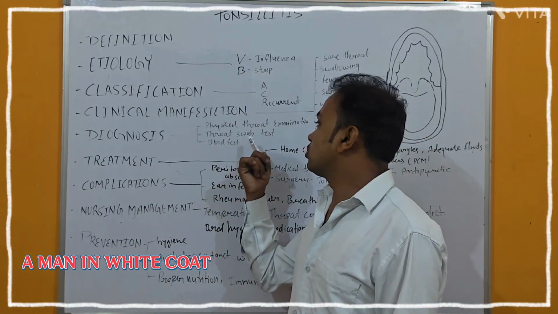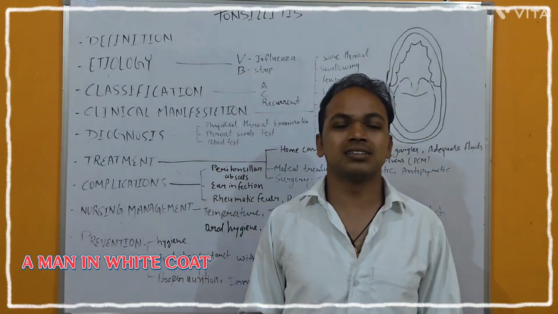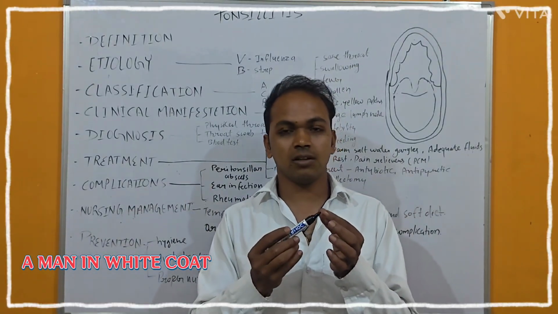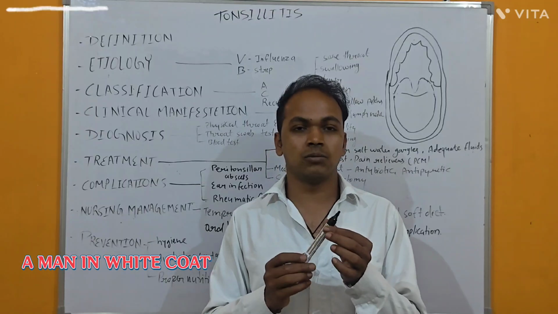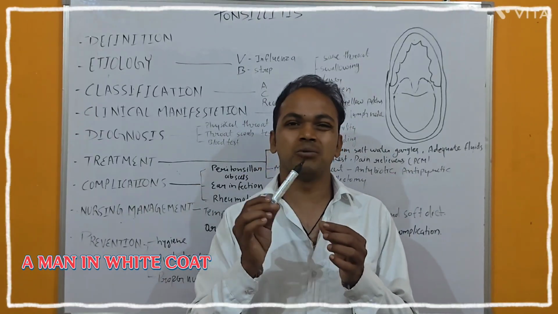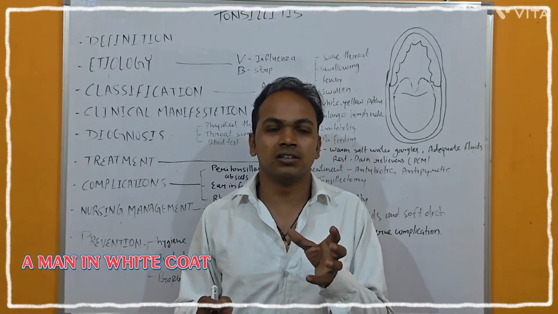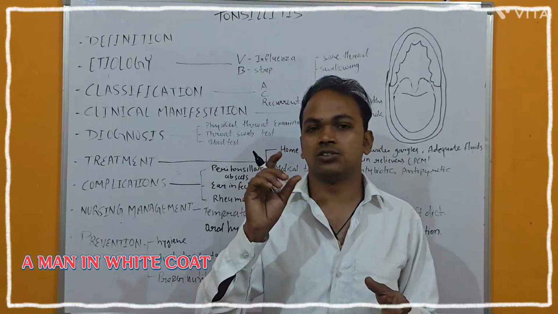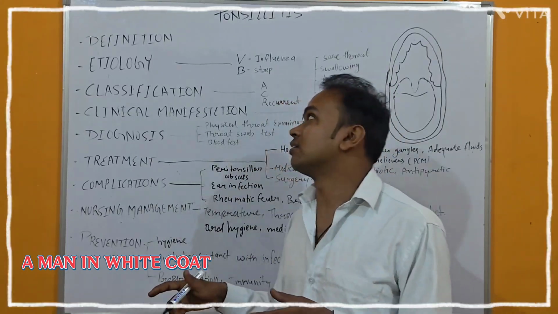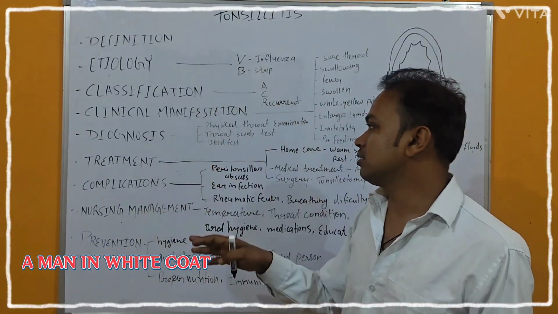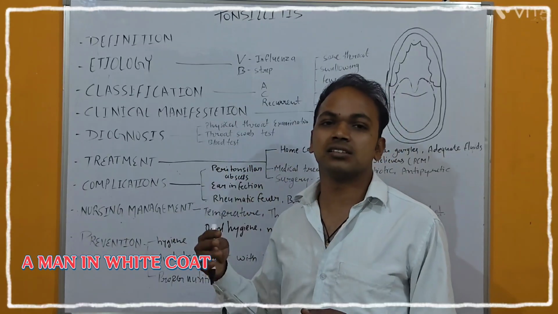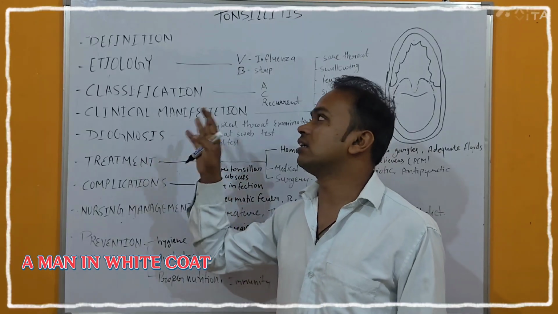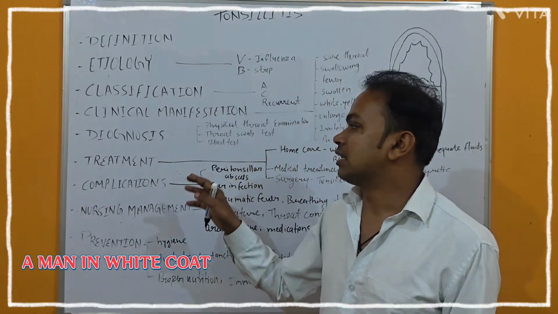Then throat swab test. A throat swab is like a matchstick with cotton on it, like an earbud. With the help of this cotton we collect the swab, means the saliva of the tonsil. With the help of that saliva we have to find whether it's bacterial or viral. So this type of test will be there. Then the blood test. With the help of the blood test we are going to find whether it's tonsillitis or not.